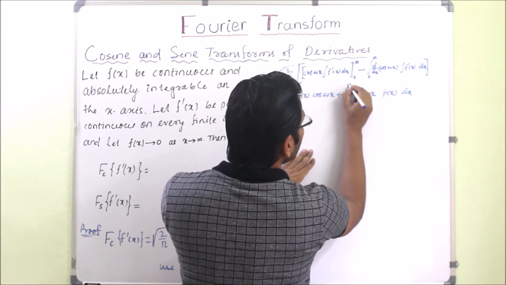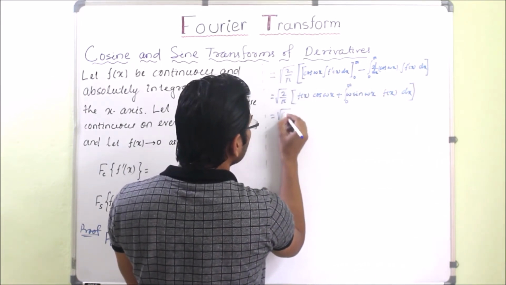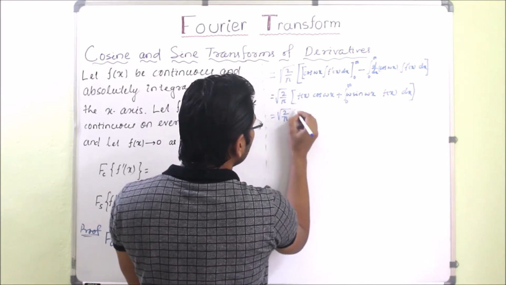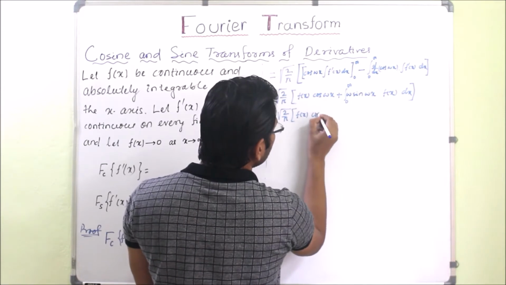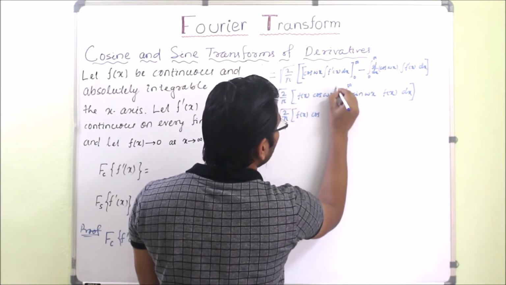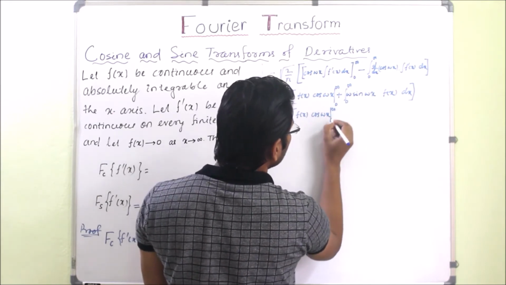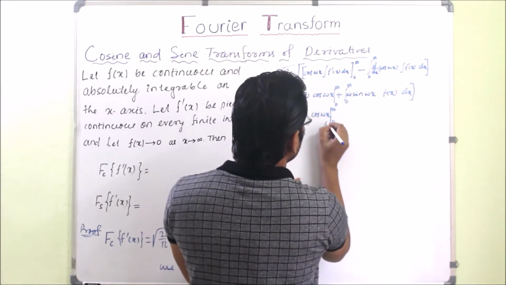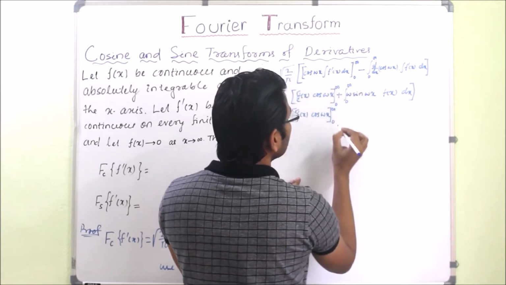From 0 to infinity. So we will rearrange the second term in the bracketed part. If we do that, then we get f of x cos wx with limit 0 to infinity, or simply you can take the bracket, it will be very easy to understand.